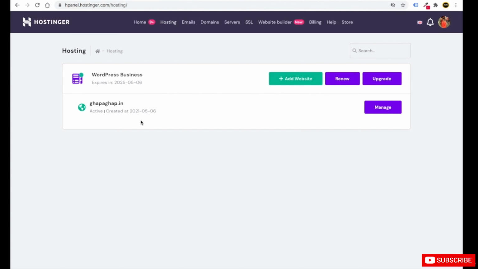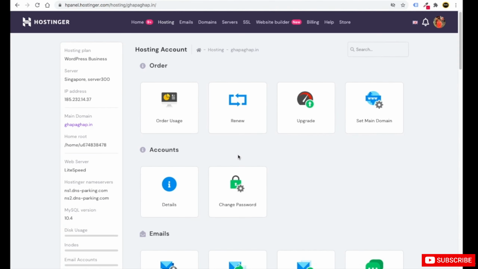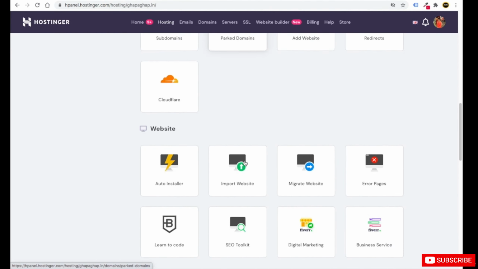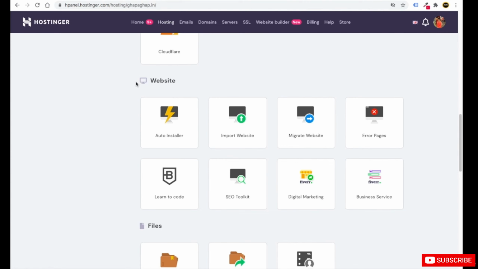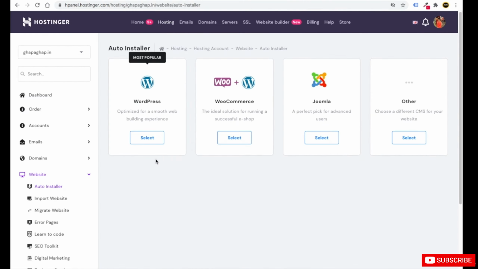So I want to install a WordPress website inside this domain. It's very simple. You just need to click on manage, and then scroll down. Here you are going to see we have the website option. Here you will see auto installer. Just select this.